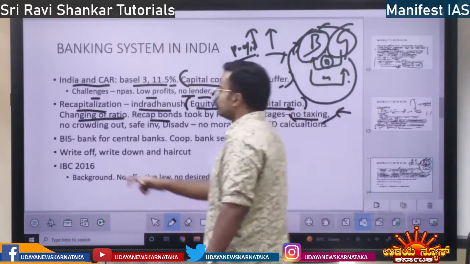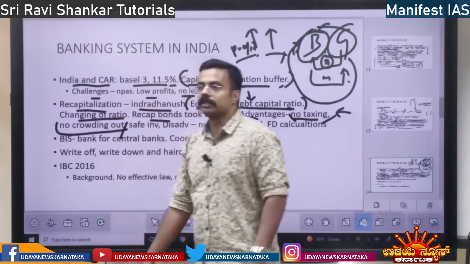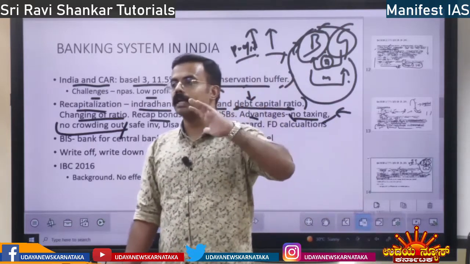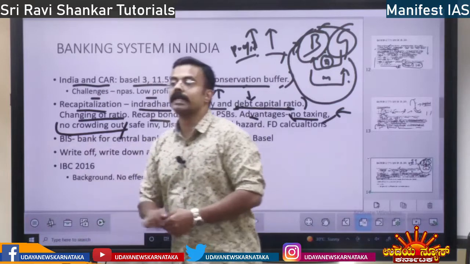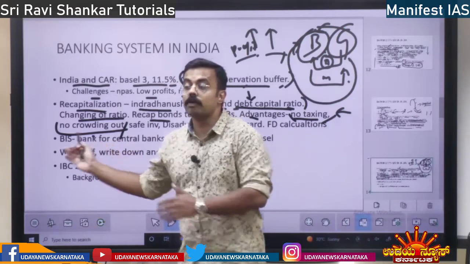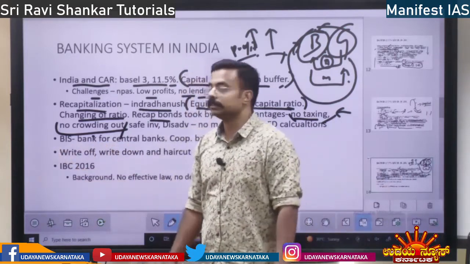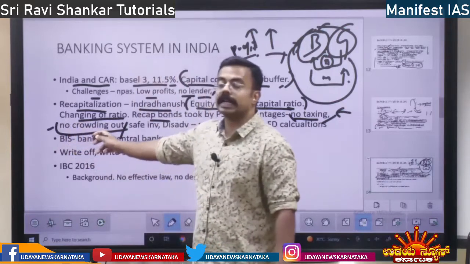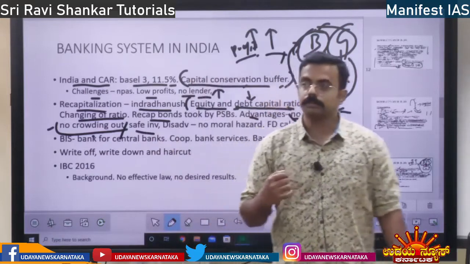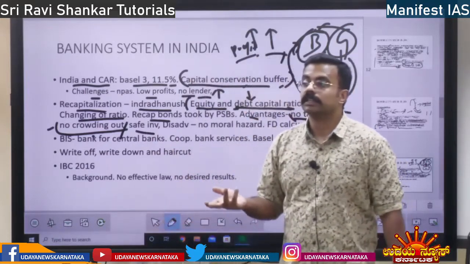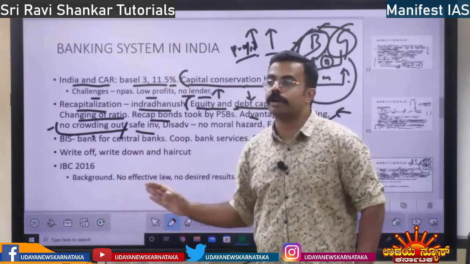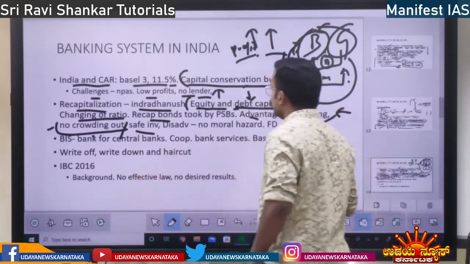The second advantage is no crowding out. And when the government wants money, they are going to take the money from market, I told you. So it leads to less money in the market. So that less money is called crowding out. I told you that other day. Crowding out of investment by government. So crowding out agala because they are getting the money from banks. That is the second concept. Then this selling of bonds by government, it is safe investment. I mean, the banks buying government bonds is safe investment because government is never going to default.